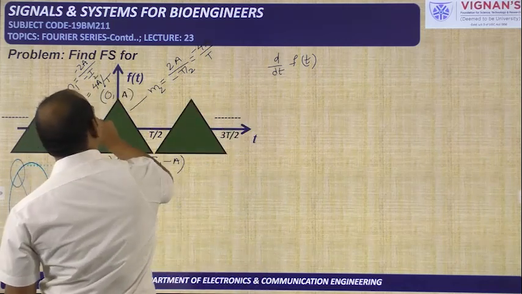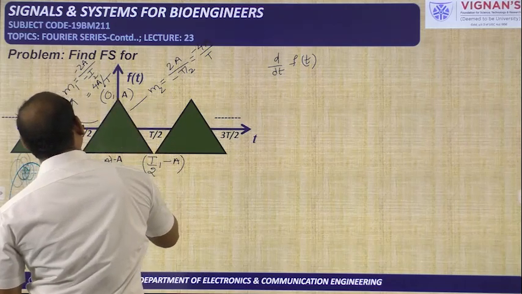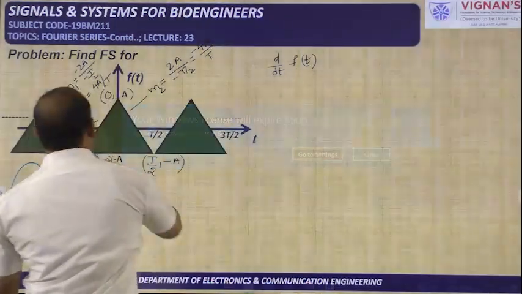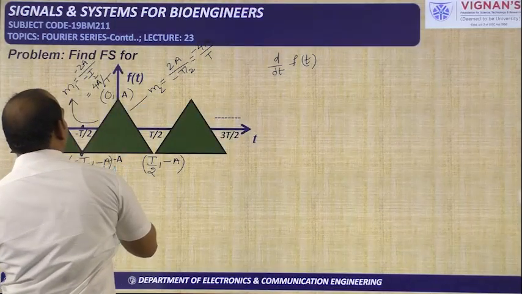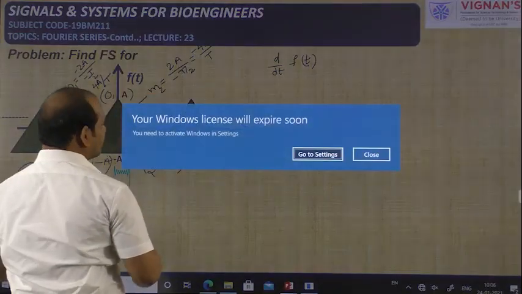Okay, so this is slope 1, this is slope 2. If we have the slope, we can calculate the line equation. So we have 2 points on this one, and the slope is also available, so we can calculate the line equation of this particular line.